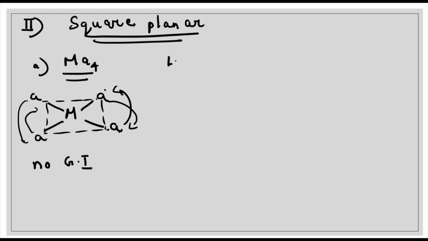Now let us consider the second type. Let us take one more example. Let it be Ma3b. Here you can see two different types of ligands are there. If we represent it, we will get A, B, A, A. This is our square planar.